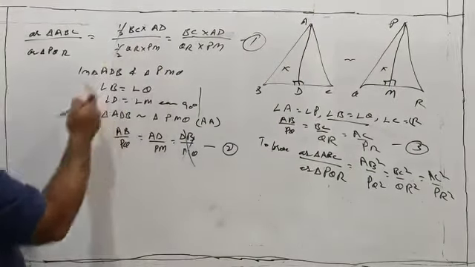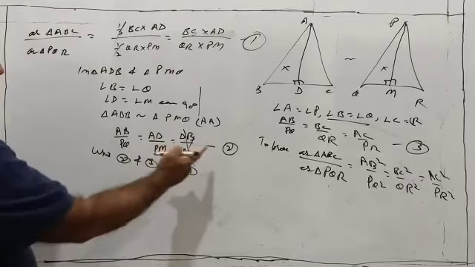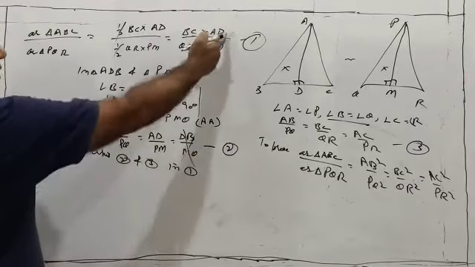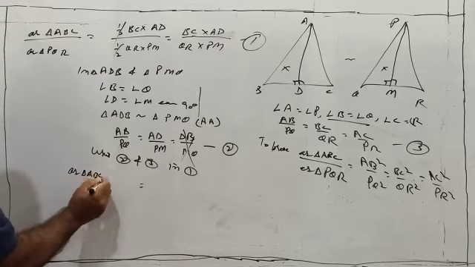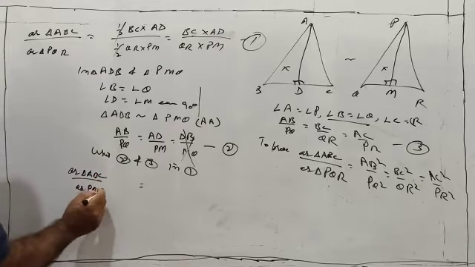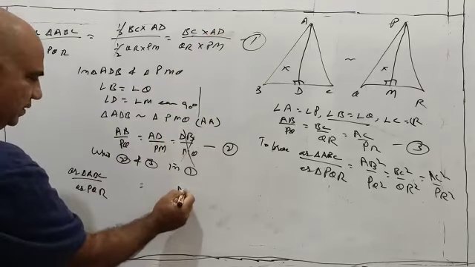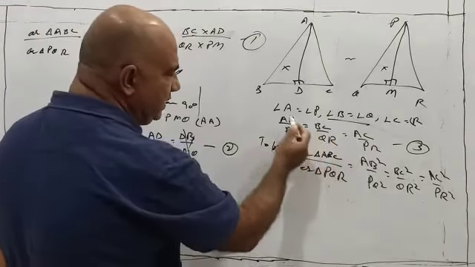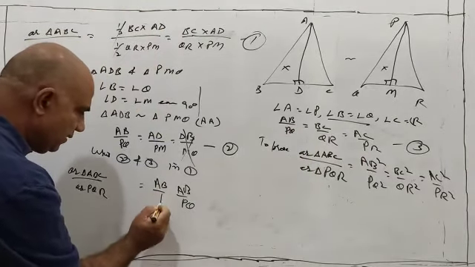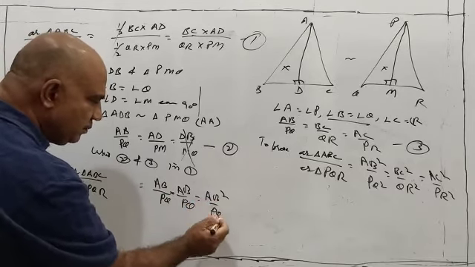Now I will use 2 and 3 in 1. According to 2, AD upon PM is AB upon PQ. So I will write area of triangle ABC divided by area of triangle PQR, and in place of AD upon PM, from 2 I will write AB upon PQ. Also in place of BC upon QR, from 3 I will write AB upon PQ. And it is twice, so this becomes AB square upon PQ square.